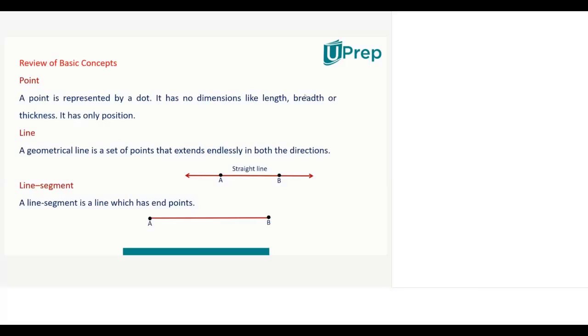And then what is segment? So it has both initial and terminal point, and so it has definite length. Both the terminal point as well as the initial point, beginning and ending, are both closed. Then it is called segment.